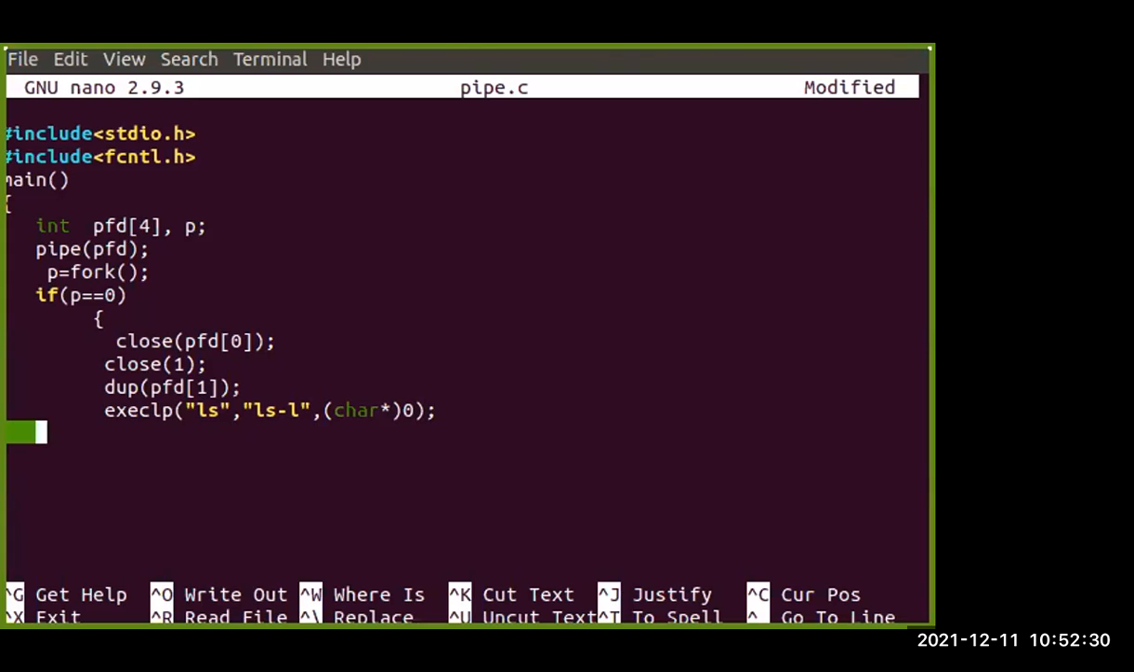and now for this bracket there will be a closing bracket, and if p equals 0, then this portion will be executed, otherwise else. We are going for the second option, that is first of all closing that particular part. Close pfd[1] will be there, pfd 1,